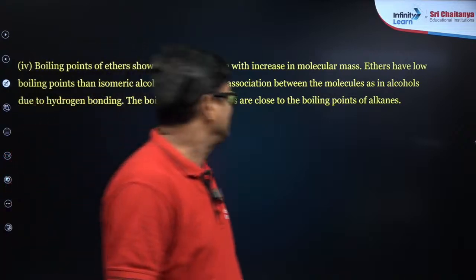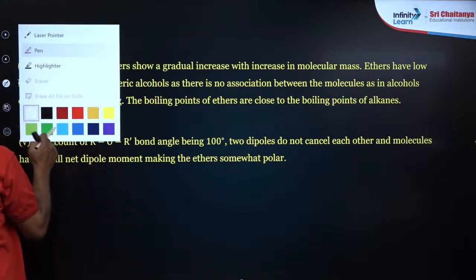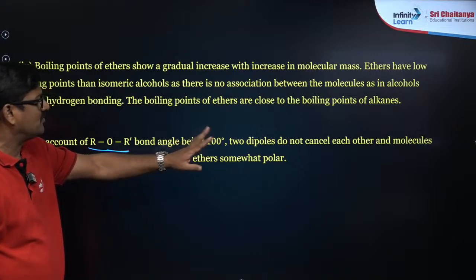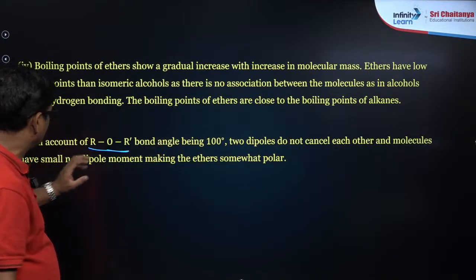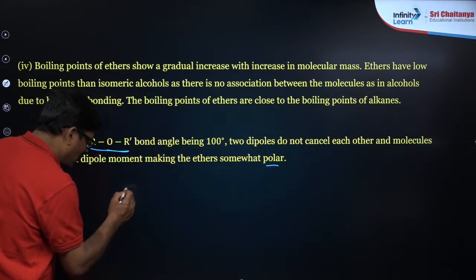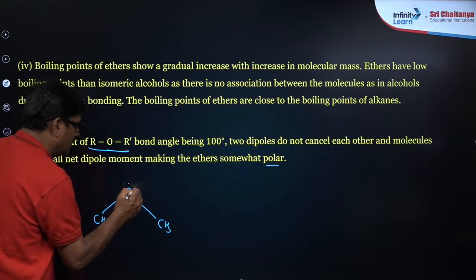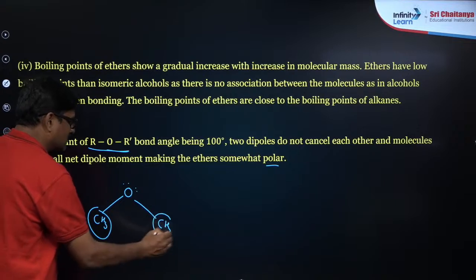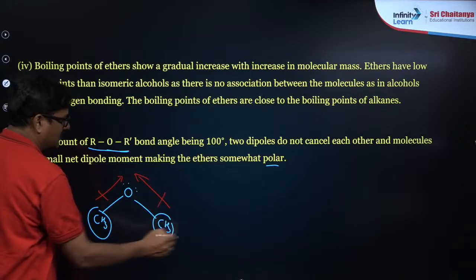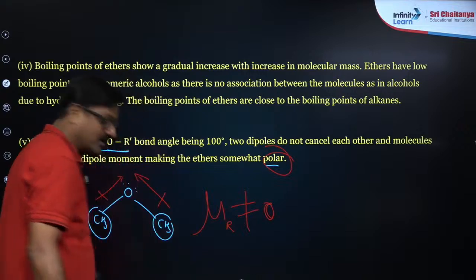Now on account of the R-O-R bond, the bond angle is about 110 degrees. The two dipoles do not cancel each other and the molecule has a small net dipole moment, making the ether somewhat polar. Why? Let's see, dimethyl ether oxygen is like water, there is a repulsion between these two, and there is a dipole in this direction and in this direction. The resultant dipole moment is not equal to 0, therefore they are polar in nature.